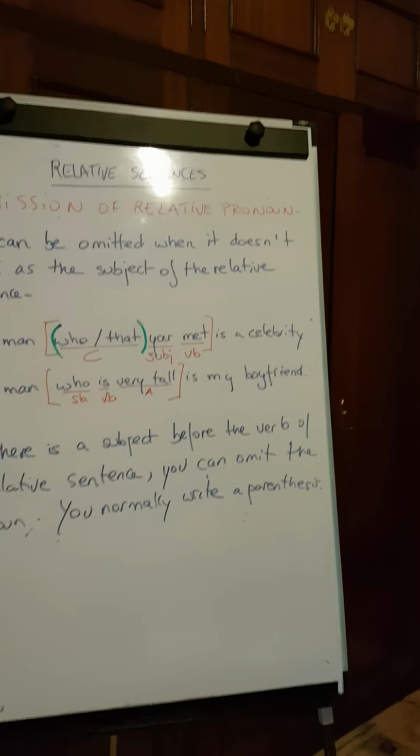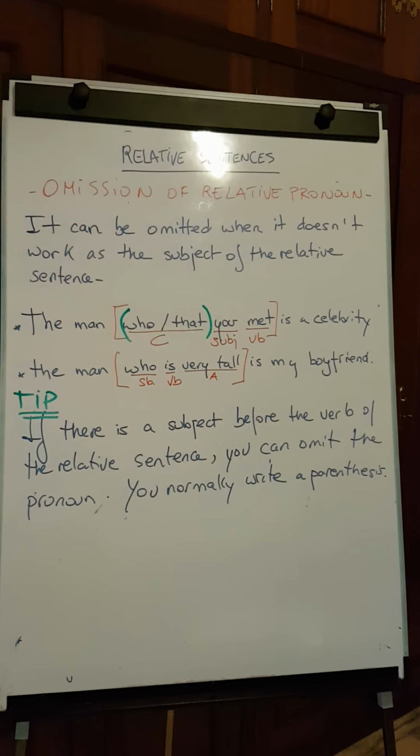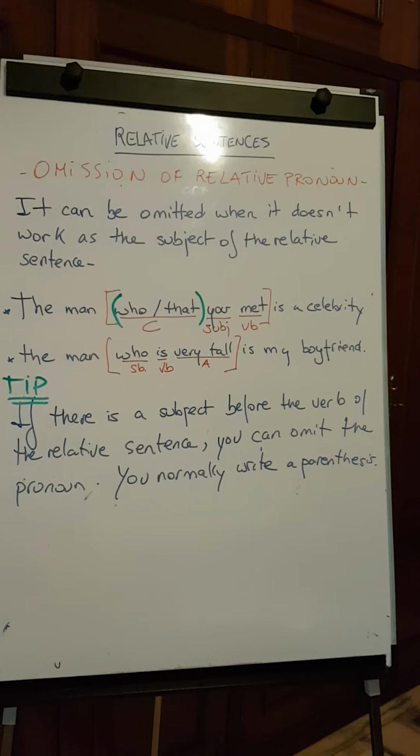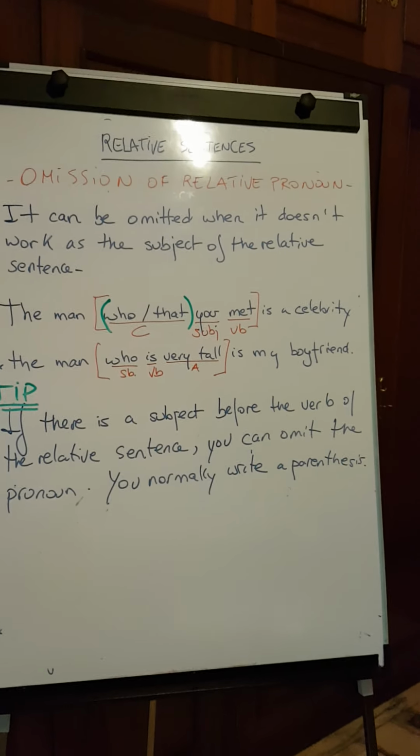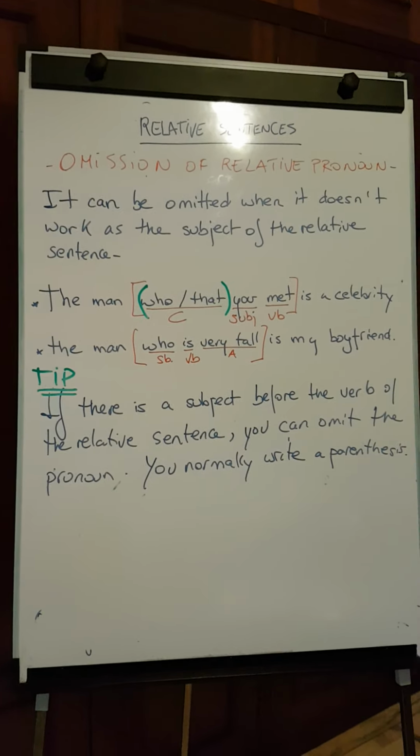For example, the first one: you have "the man who or that you met is a celebrity," and "the man who is very tall is my boyfriend." In the first one, if you analyze the relative sentence, you have "who" or "that" working as a complement. How do you know it's a complement?